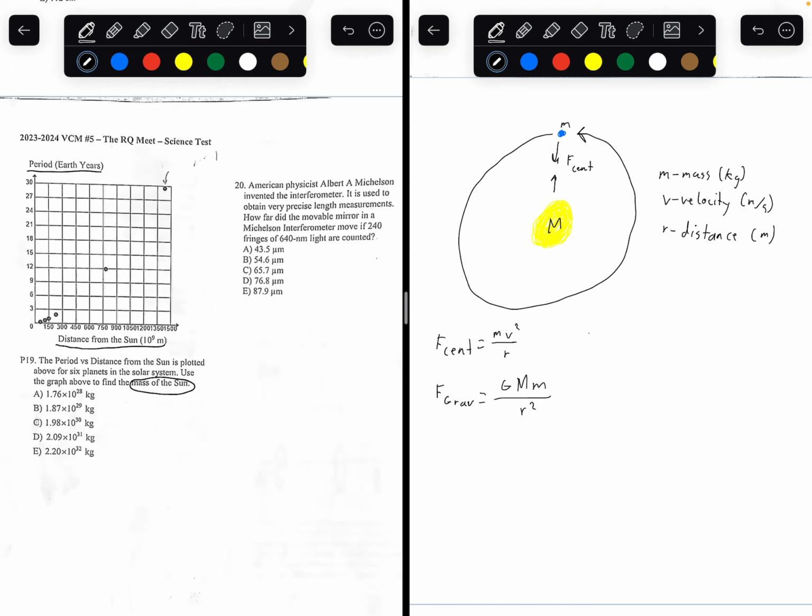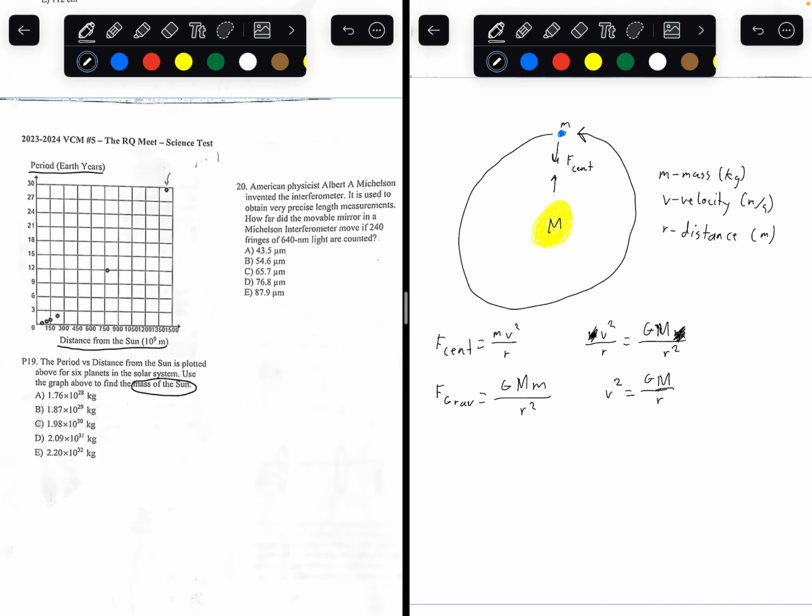So they're both forces describing the force between the earth and the sun. Since they're essentially equal to each other in that regard, we can set both of these formulas equal to each other. So with this in mind, what can we cancel out? We can cancel out the mass of the earth because it's present on both equations. We're left with v squared equals gravitational constant times mass of the sun divided by the distance between the earth and the sun. So you got that formula.